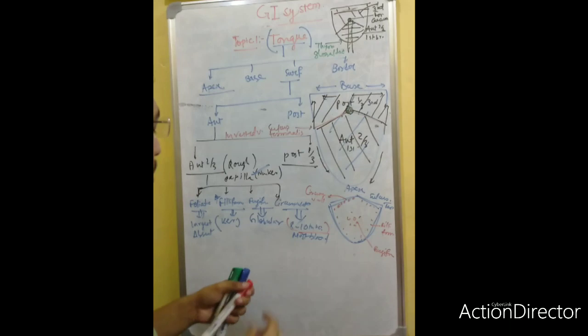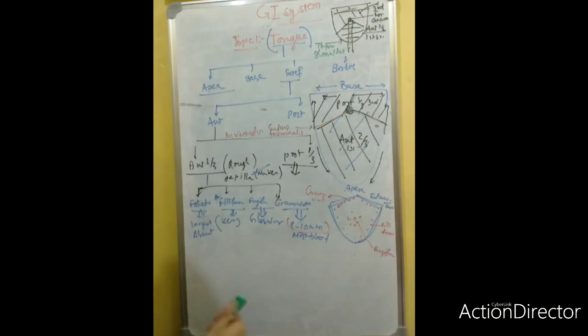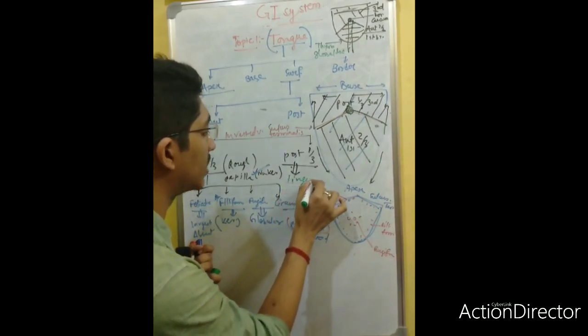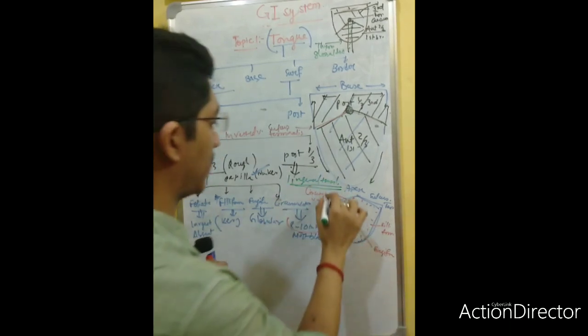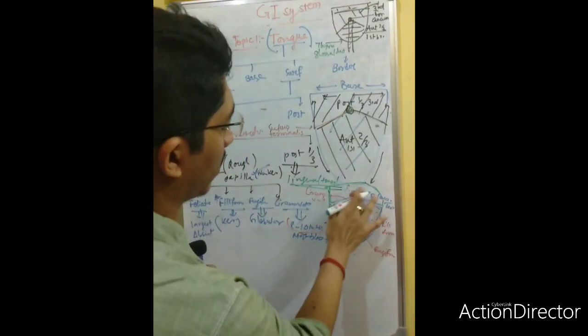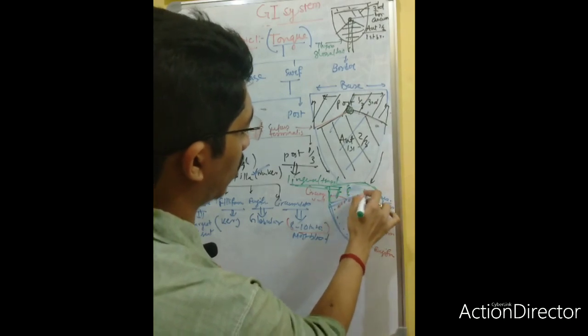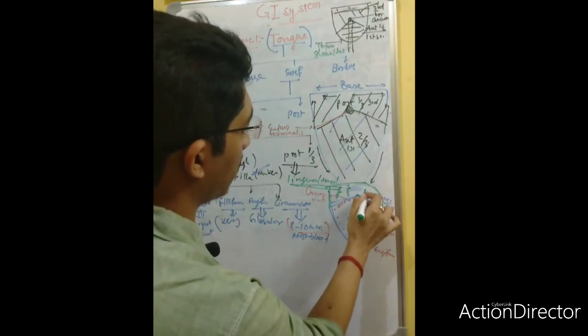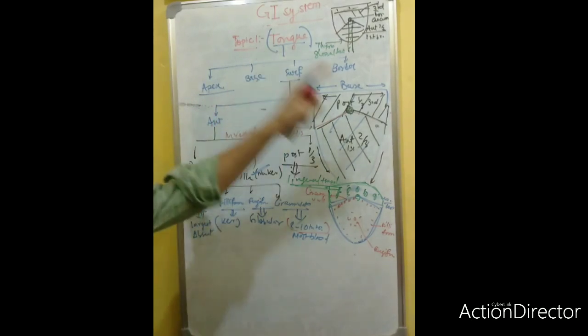Now, what structures will you be seeing? In the posterior one third, there will be nothing more than this. You will find the lingual tonsil. Suppose this is your posterior one third. So there will be some lingual tonsils. The foramen cecum is behind the lingual tonsil. So this is the dorsum of tongue.